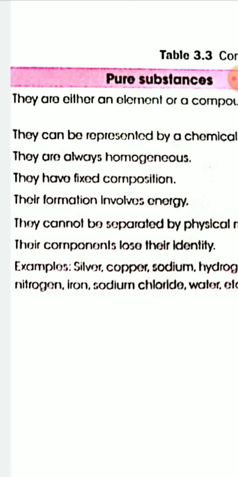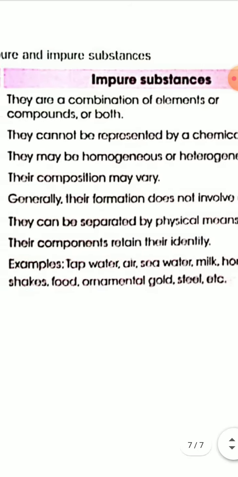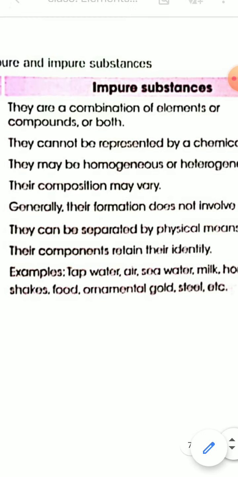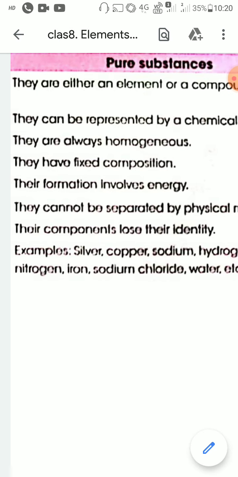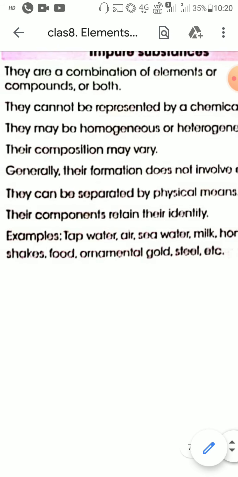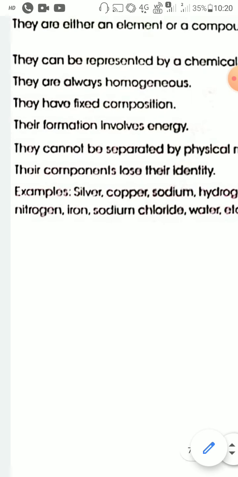Next one, pure substances are always homogeneous, but impure substances may be homogeneous or heterogeneous, that is uniform or non-uniform. Next point, pure substances have fixed composition, but impure substances don't have fixed composition. The composition of impure substances may vary.